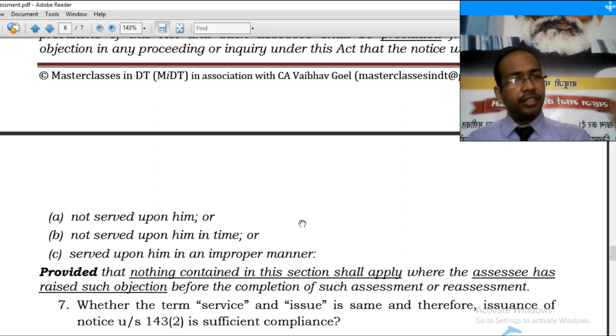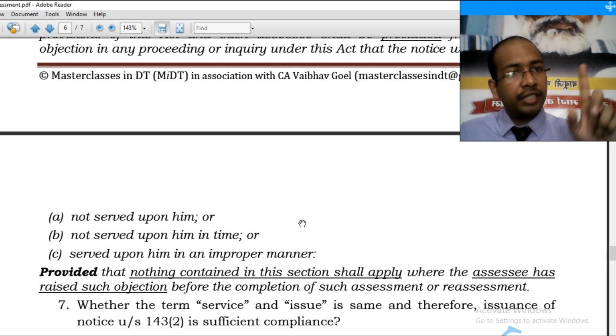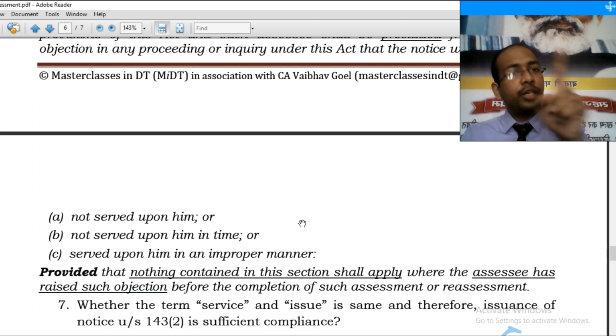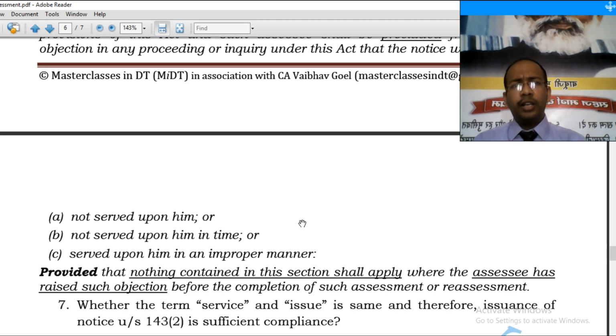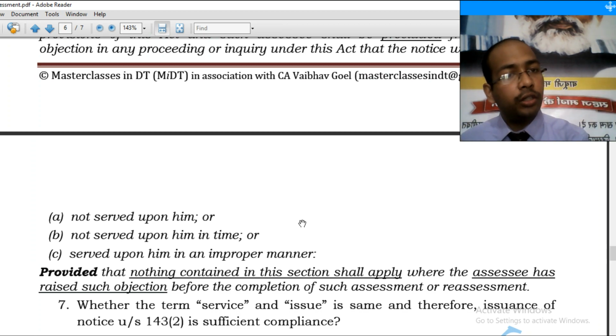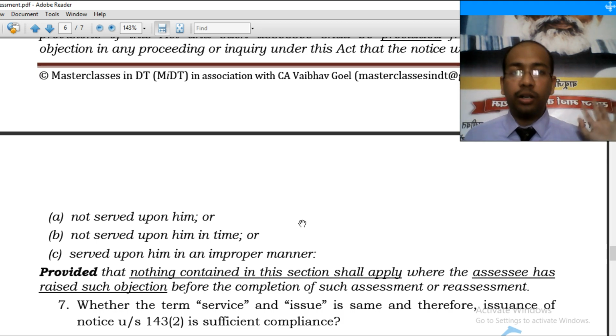You can refer to my first video, I am saying it again. In CIT versus Lakshman Das Khandelwal, it has been said, service can be cured here, not the defect or the illegality of non-issuance. If an assessee is able to prove that the notice has not been issued, then section 292BB cannot come to the rescue of the department, as there is no estoppel against the law. What is the law? The notice has to be issued.